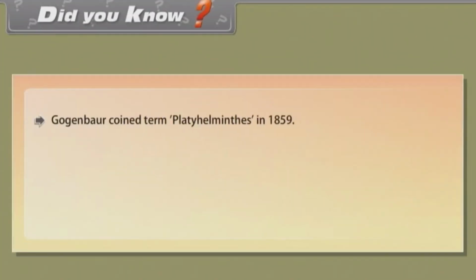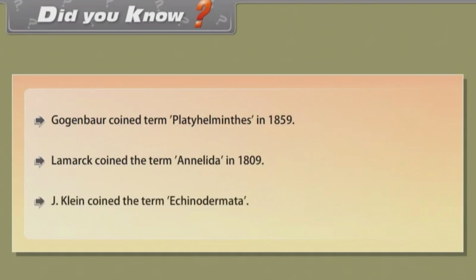brittle star. Did you know Gauguin coined the term Platyhelminthes in 1859? Lamarck coined the term Annelida in 1809. J. Klein coined the term Echinodermata.